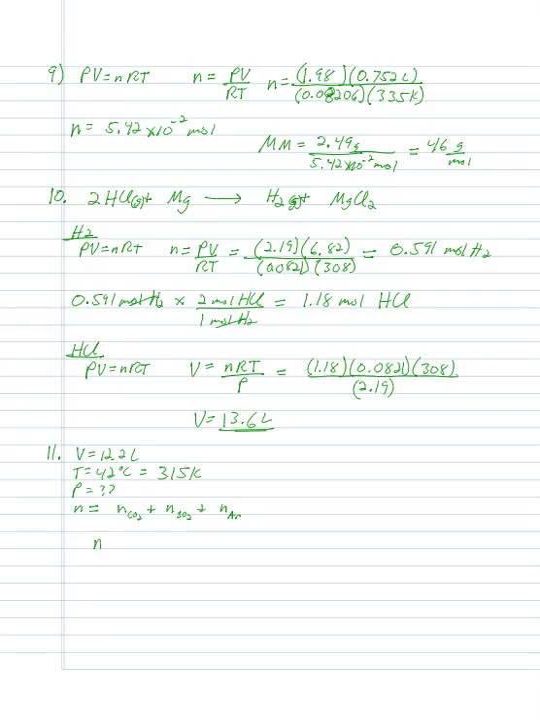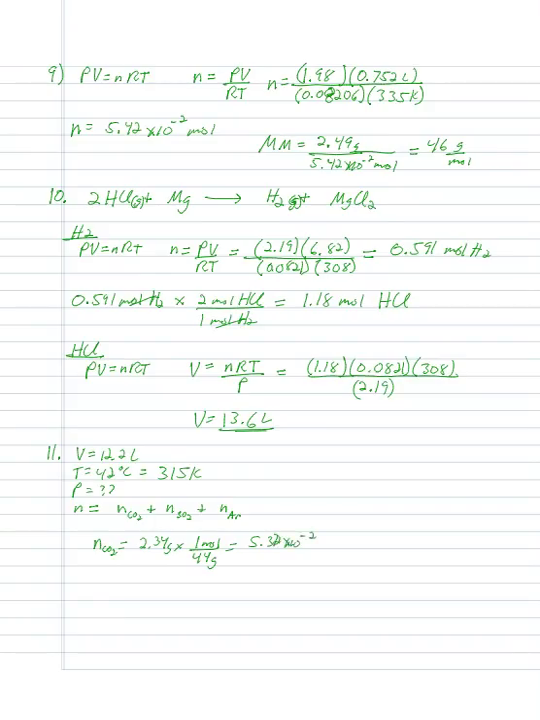So number of moles of CO2 is going to be equal to 2.34 grams times 1 mole per 44 grams. I have no idea what that comes out with. So that comes out to be 5.32 times 10 to the minus 2 moles.